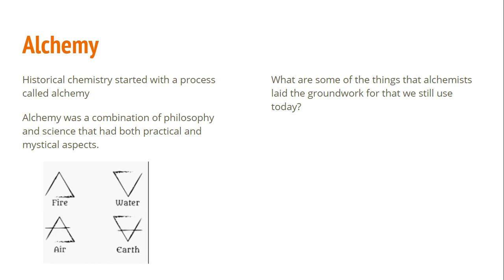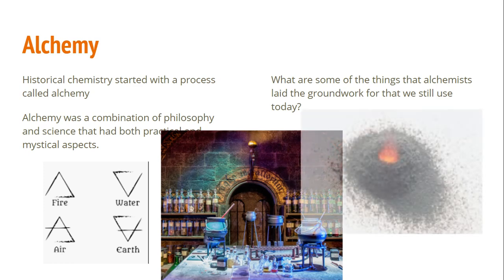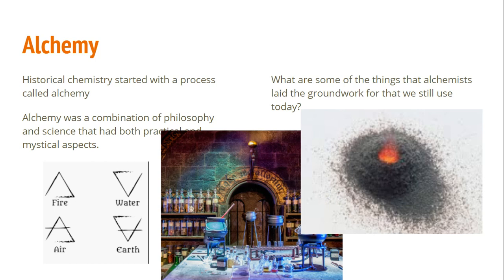The one thing that's really great about alchemists is they did lay a lot of groundwork for things we do today. They did a lot of experimentation and they documented that experimentation. Big thing in chemistry, we document everything, because you need to know why a reaction happens. You write down your observations. One of the things alchemists are quite famous for is the invention of gunpowder.